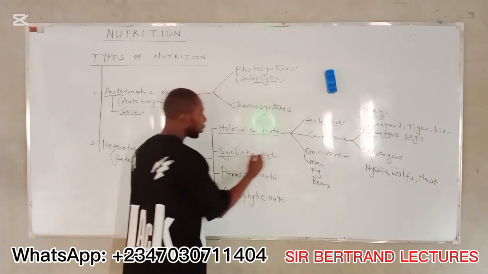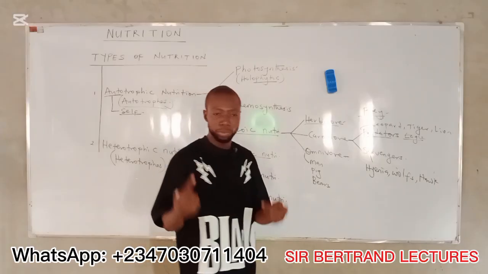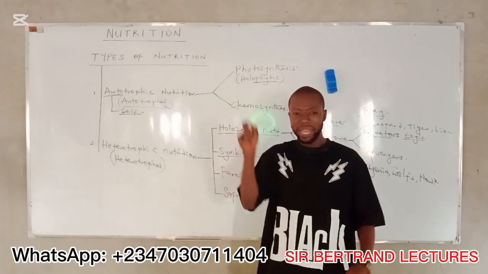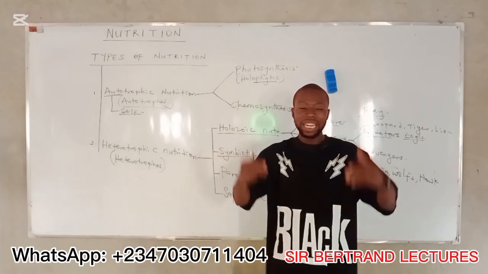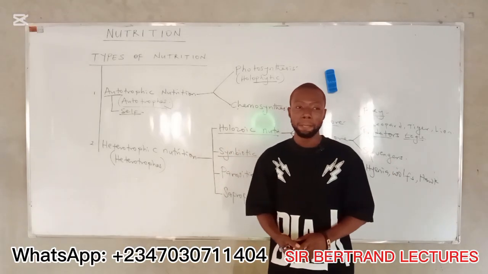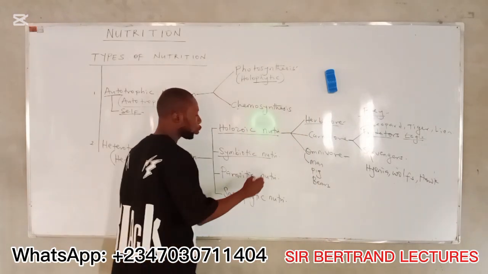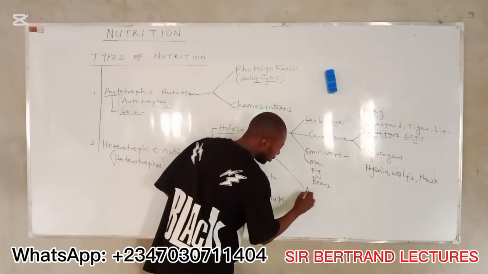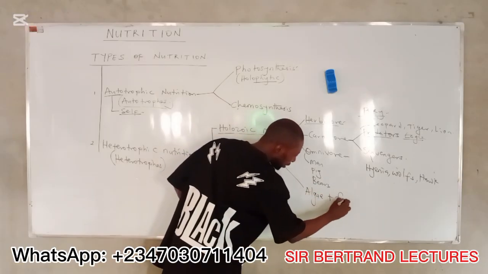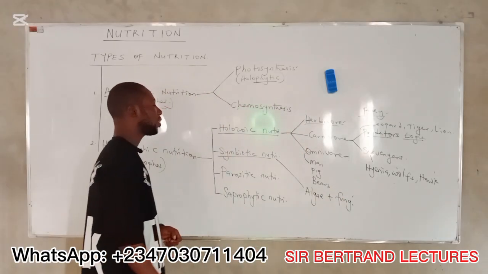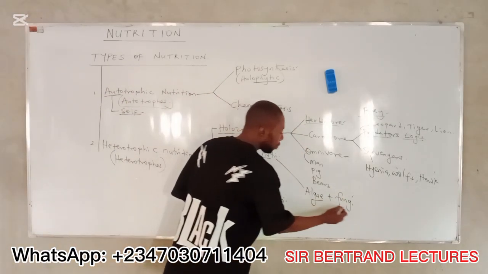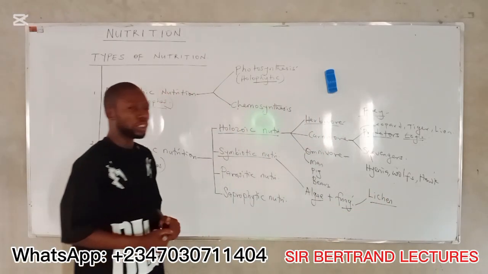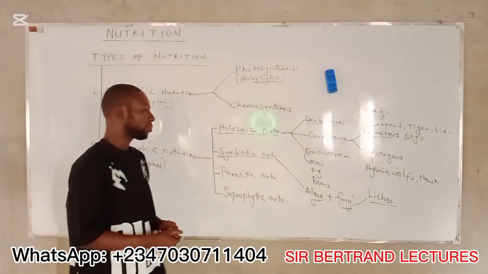Now, symbiotic nutrition here has to do with a relationship between 2 organisms of different species in which the 2 depend on one another for survival. One cannot survive without the other. This type of nutrition is seen between algae and fungi. The association of algae and fungi is known as lichen.